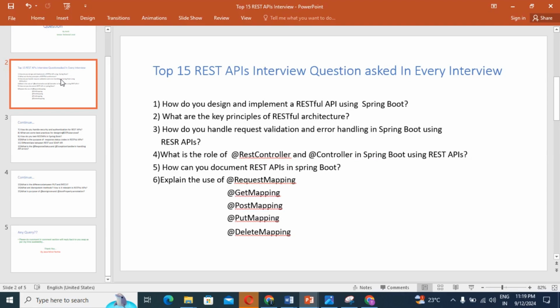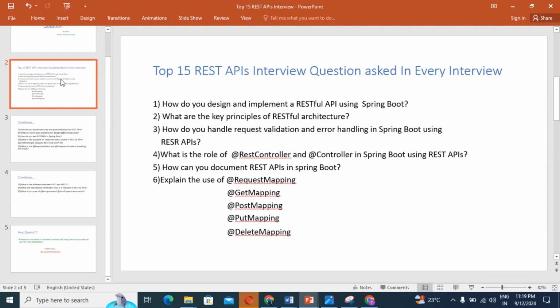After defining your requirement, you should create a Spring Boot application. These are all the points we should know. If you're going to design and implement a RESTful API using Spring Boot, keep all the points in mind and follow them step by step.